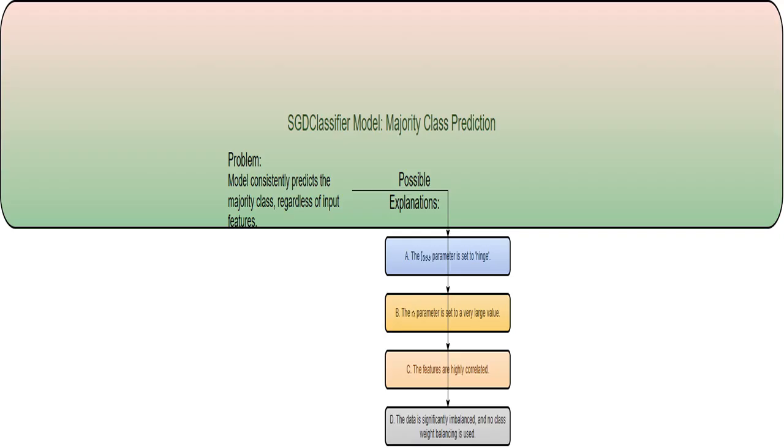This describes the core problem. My SGDClassifier model, a type of machine learning model used for classification, keeps predicting the most common class, ignoring the input data. It's like always guessing heads when flipping a coin, regardless of how the coin actually lands.